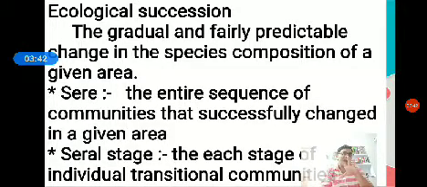These are the exact two definitions. A simple and general definition: ecological succession is defined as the process of development of new communities in a given area in a given period of time. A new community is able to develop.